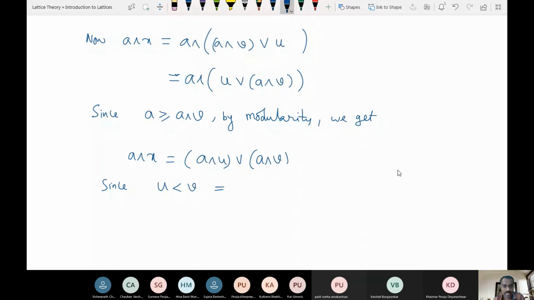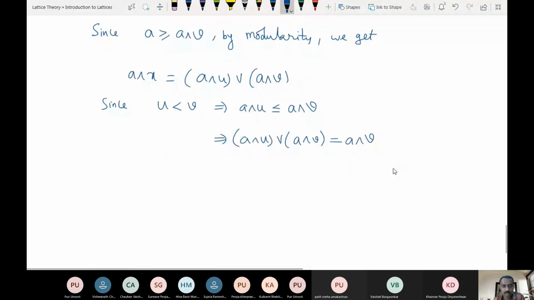This implies A meet U is less than or equal to A meet V. When you try to join with another element, you get this. If this is already smaller than this, what is the join of these two? A meet V. Very good. So therefore, we get that A meet X is equal to A meet V.